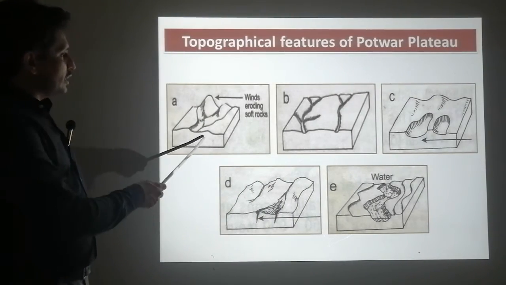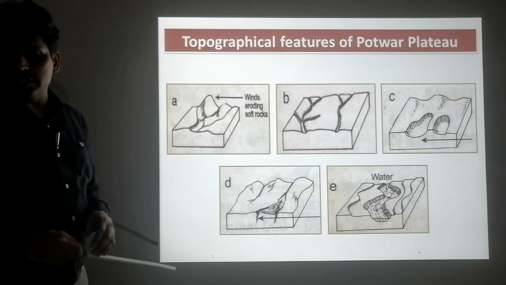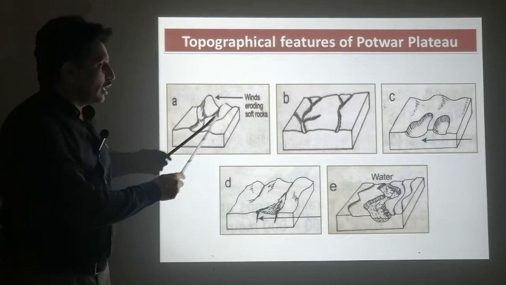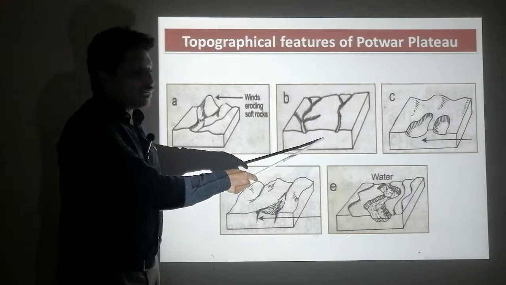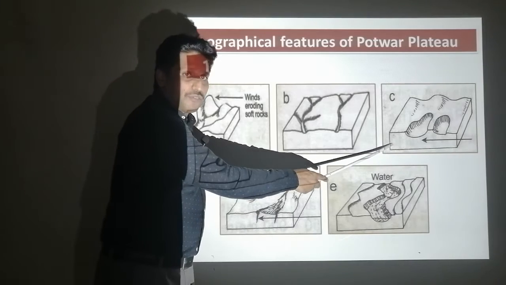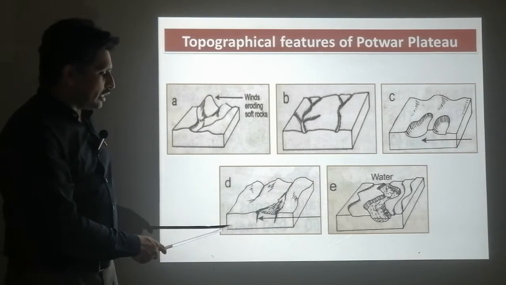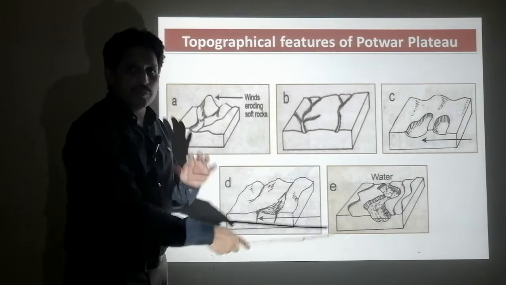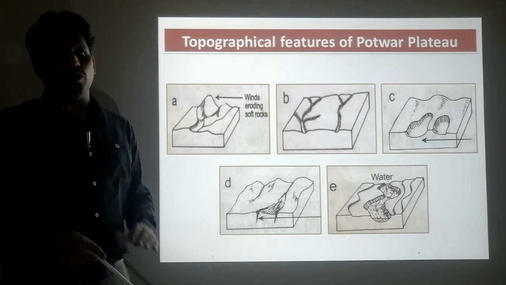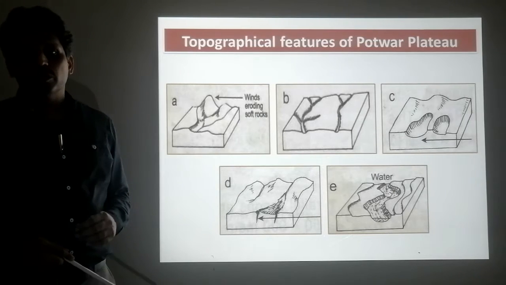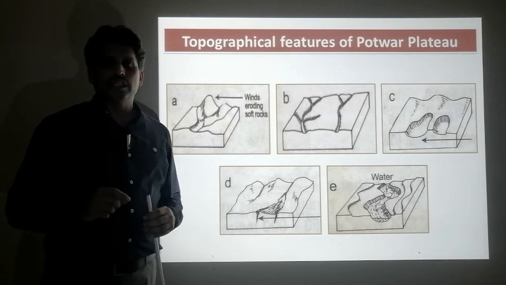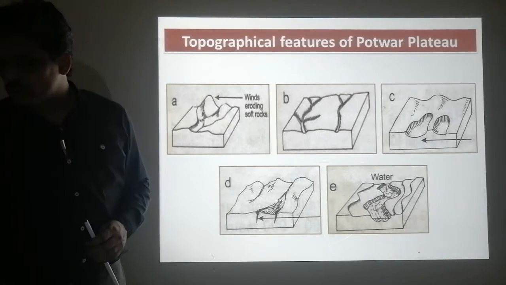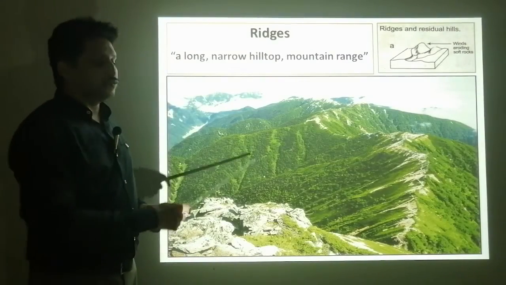So here you can see in this diagram: A is ridges and residual hills, B, small rivers and ravines, C, trough and depression, D, dissected and faulted land, E, deep ravines in less resistant rocks. This is how you should be able to name or identify these topographical features of the plateau, and the same features you should be able to identify on photographs.